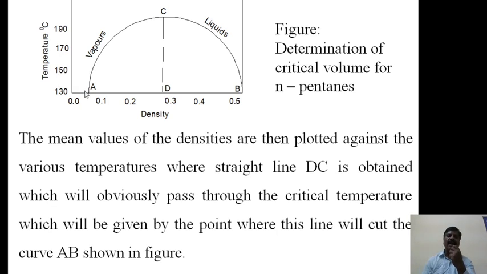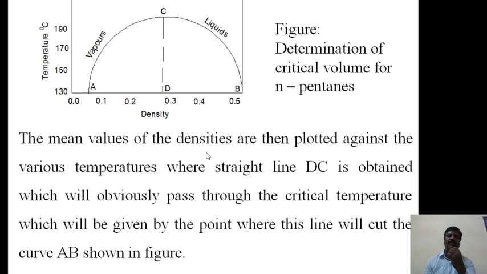critical temperature. Plotting these curves and extending them, they meet at a particular point, that is C, and from that we draw a straight line, that is CD. We will get the density here, which is nothing but the vapor density as well as the liquid density, identical at the point C, and from that we can calculate the volume of the liquid, that is the critical volume of the gas.